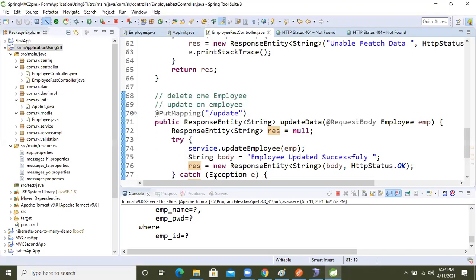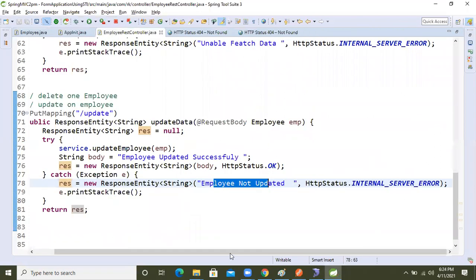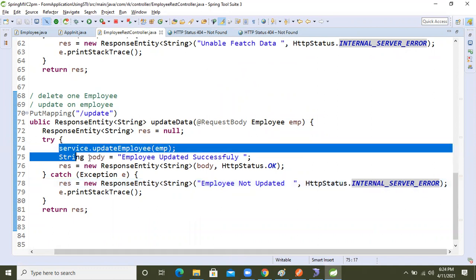ResponseEntity, catch block, employee internal server error. Why are we getting this again? Because there is no error, we are not getting any error inside that.